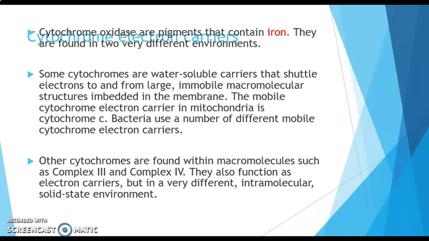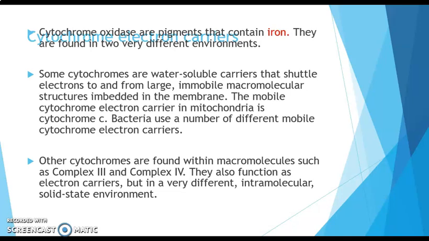Some cytochromes are water-soluble carriers that shuttle electrons to and from large immobile macromolecular structures embedded in the membrane. The mobile cytochrome electron carrier in mitochondria is cytochrome C. The bacteria use a number of different mobile cytochrome electron carriers.